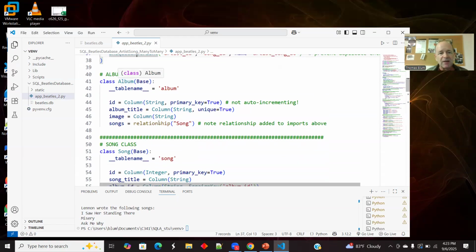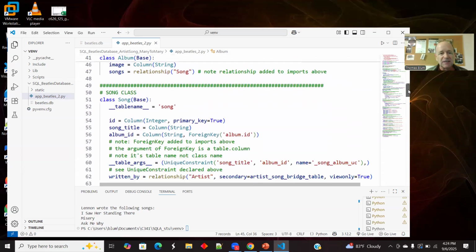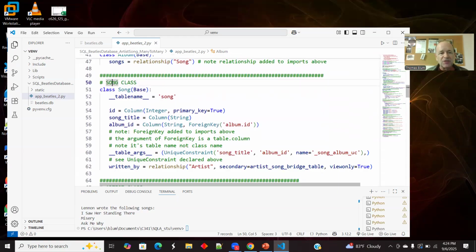Here is the album. We're saying that the album title is unique. Here we've got the song. We're saying that the combination of the song title and the album ID is unique. So I'm doing that as a table argument.